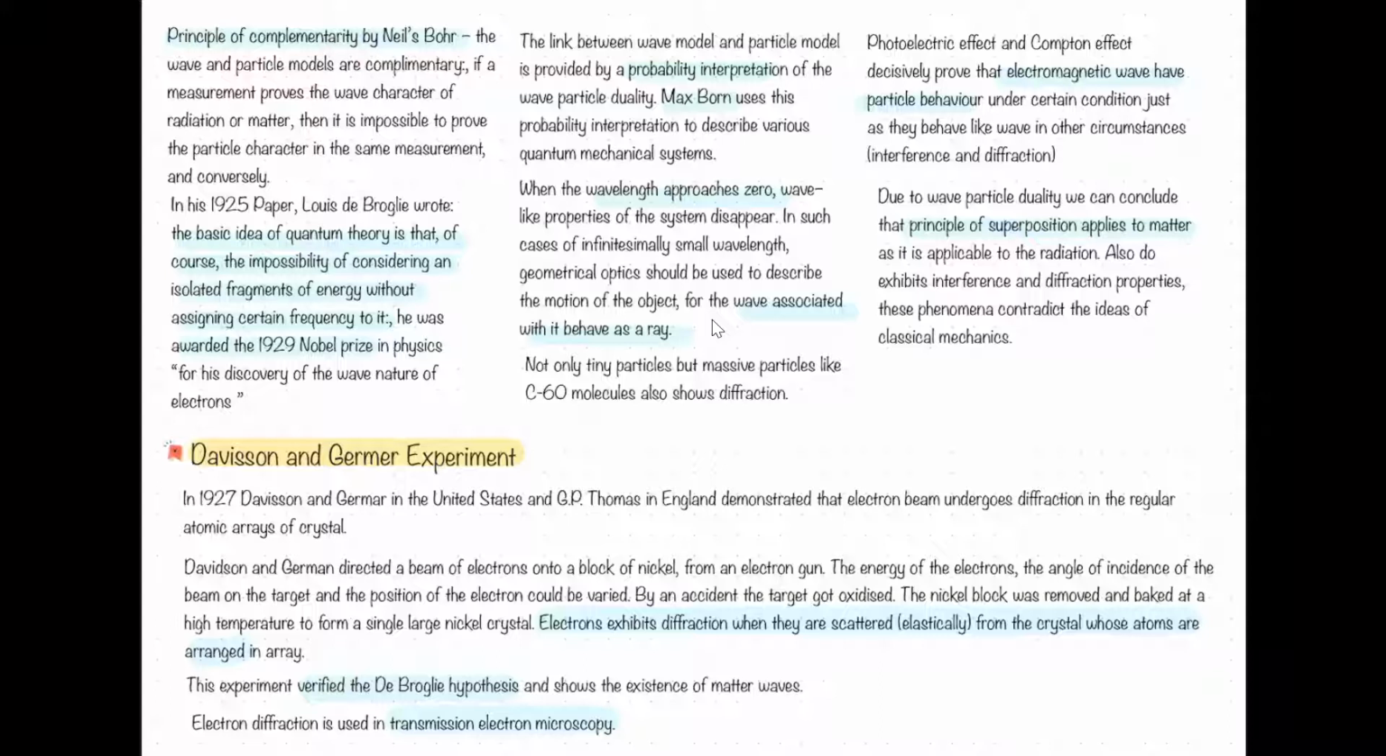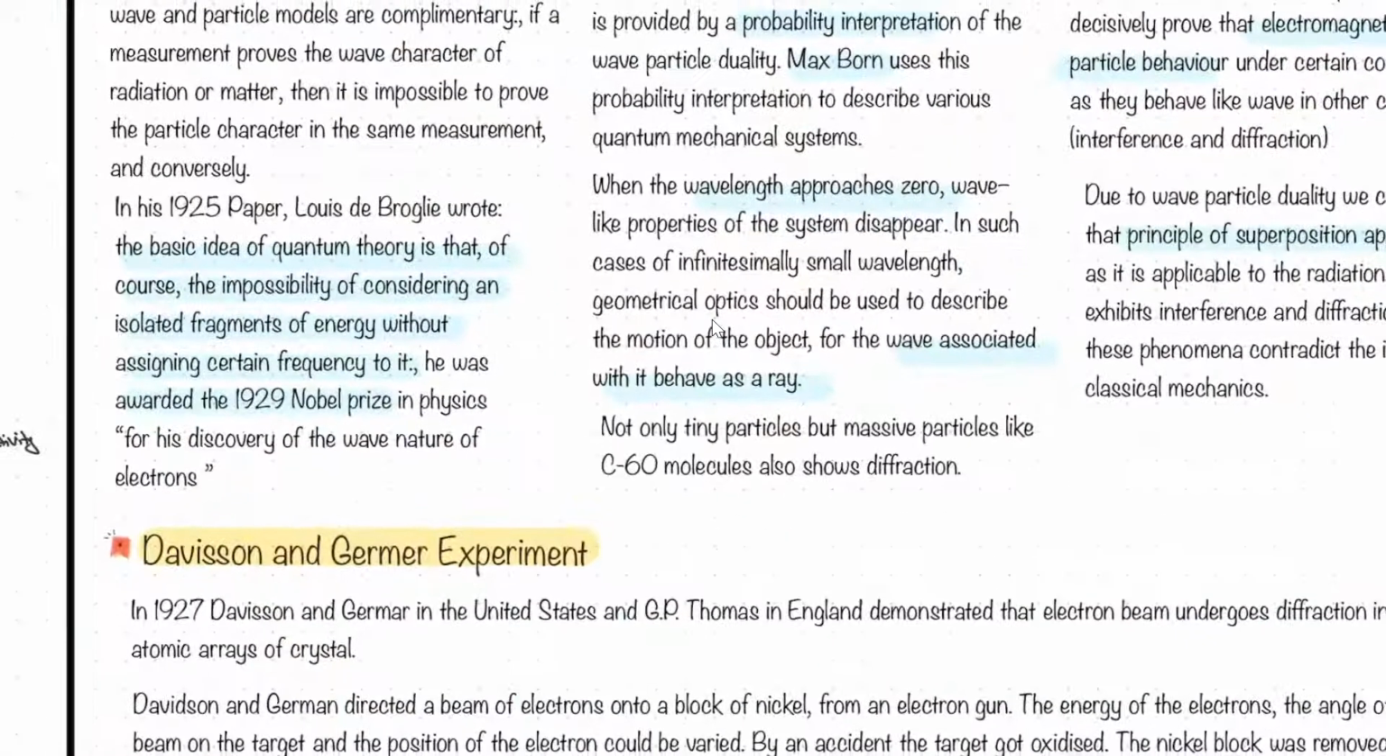This is the exact statement that is given by de Broglie. He got the Nobel Prize also in 1929 for his hypothesis. Before 1929, it got verified by the Davisson and Germer experiment also. So in 1925 he hypothesized this, and in 1929 he got the Nobel Prize. He wrote: the basic idea of quantum theory is, of course, the impossibility of considering an isolated fragment of energy without assigning a certain frequency to it.